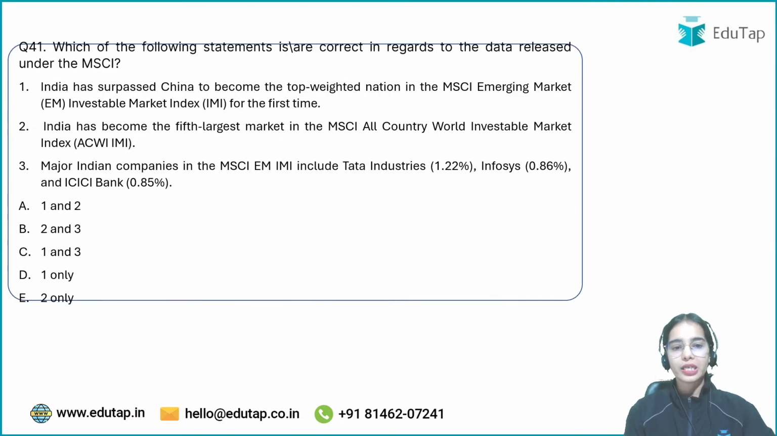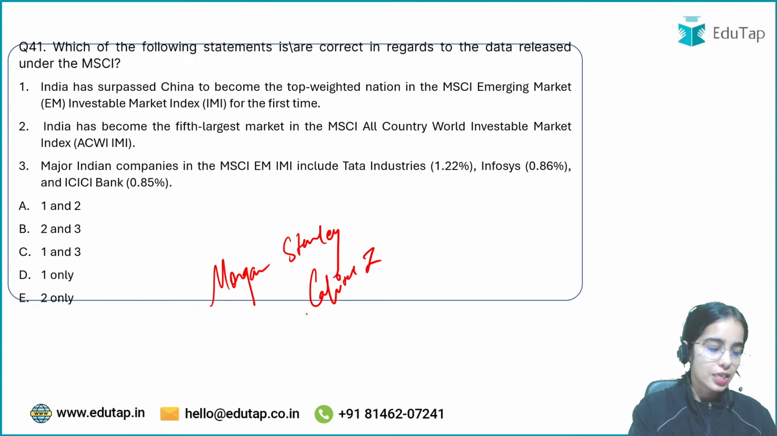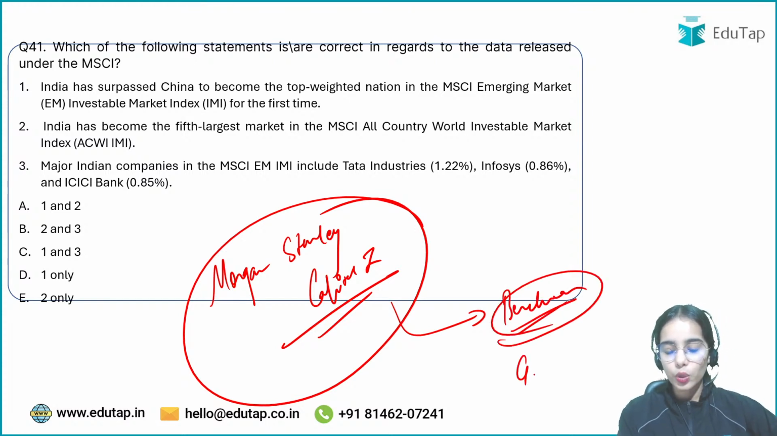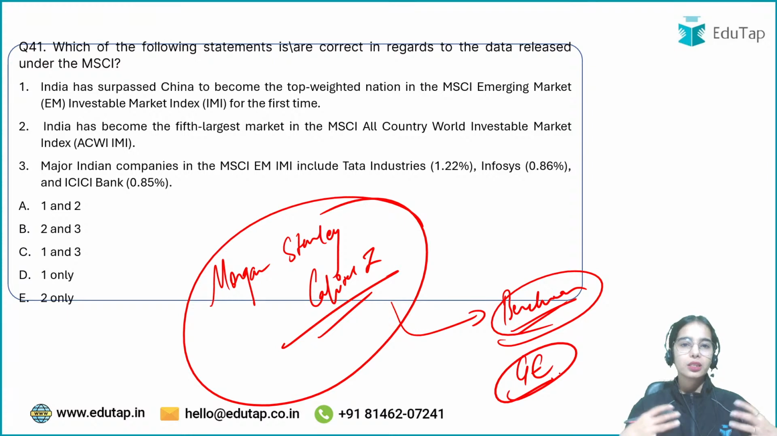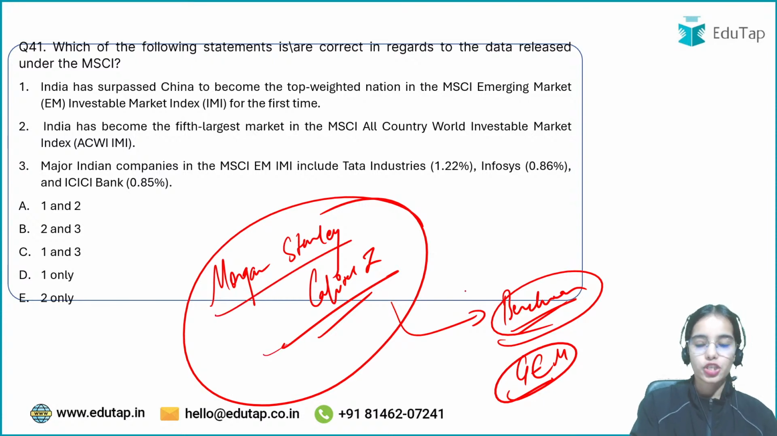Now, which of the following statements is or are correct in regard to the data released under the MSCI? So MSCI is the Morgan Stanley Capital International. Okay, so Morgan Stanley Capital International releases the benchmark data for the global equity markets, the global share markets.